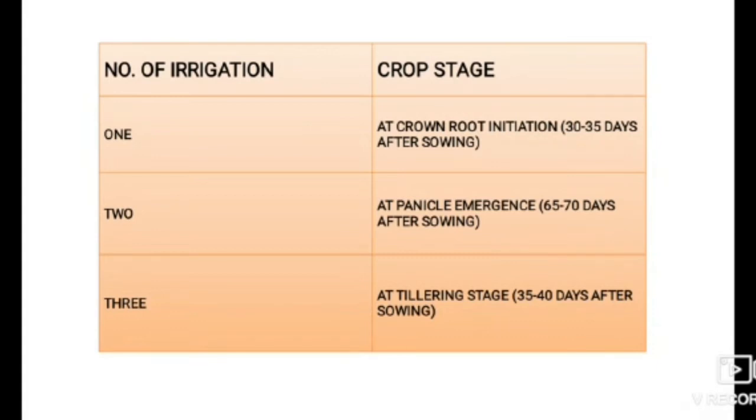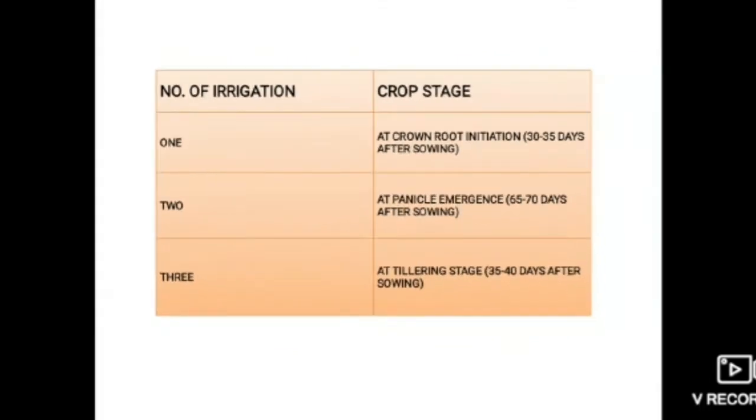The first irrigation is at crown root initiation, which means 30 to 35 days after sowing, the second irrigation at panicle emergence, about 65 to 70 days after sowing, and the third irrigation is at tillering stage, 35 to 40 days after sowing. This is about irrigation management.